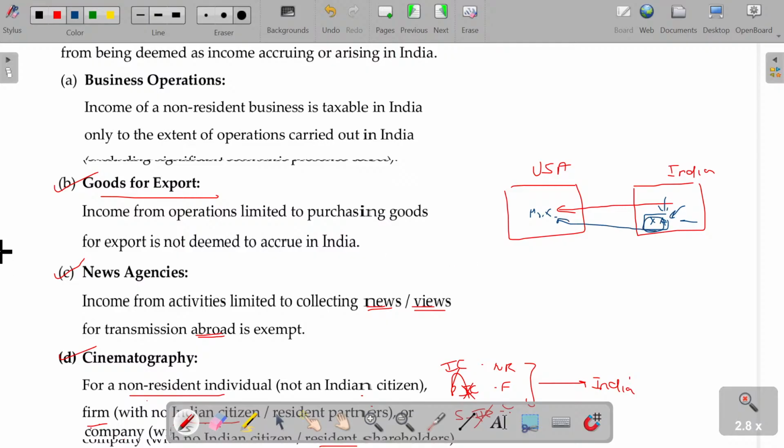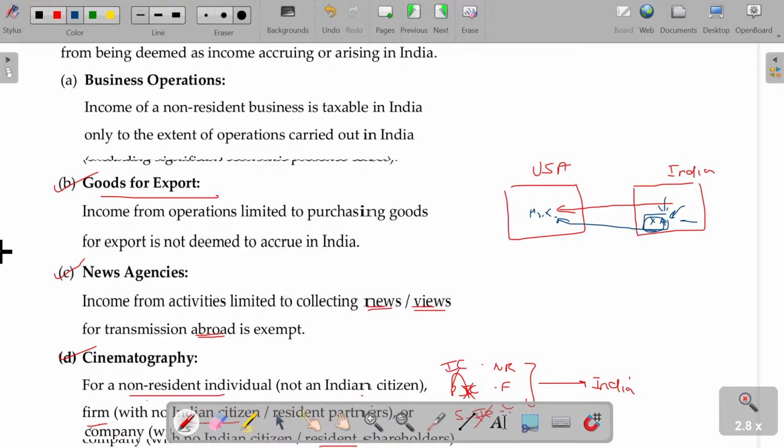So he has an office in India only for procurement purpose. He is not doing any other business. So Mr. X can over phone place the order and get the goods delivered to his own country, no problem. But provided, what happens in this case is very, very important, right? He wants to verify the quality check, and he has to compare the various prices and all, rather than purchasing without knowing that it will be a loss.